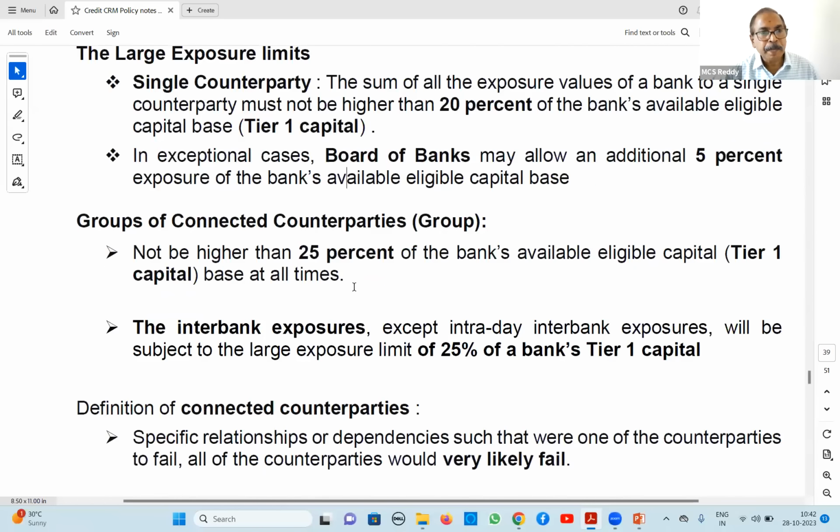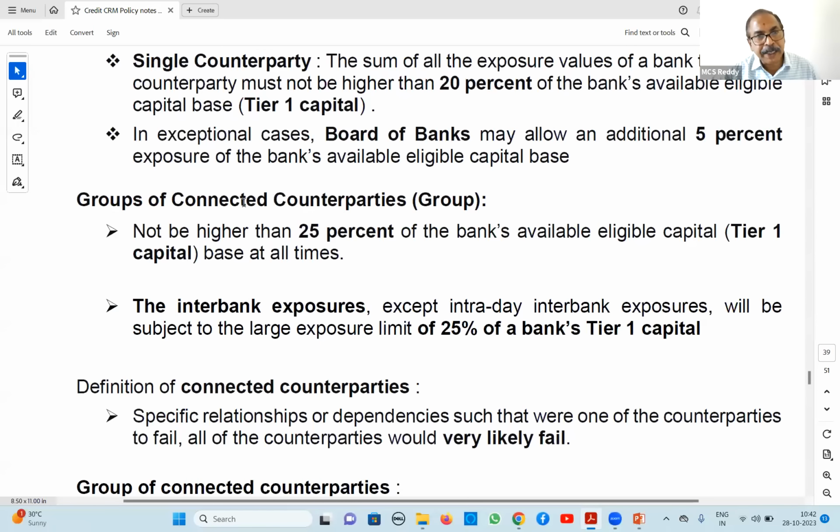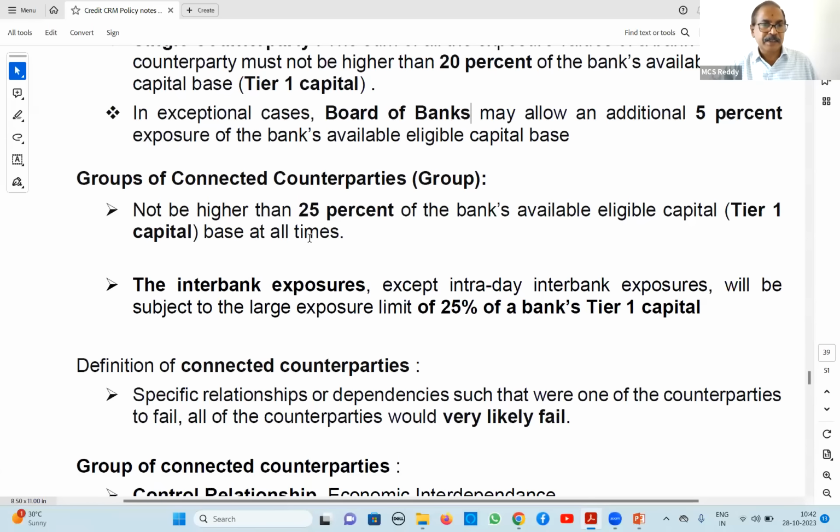Next, groups of connected counterparties. The entire Reliance Group has a 25% ceiling, a single group. Earlier I told you the example of 20,000 crores. The entire group should not exceed that. So for a single corporate, 20% is given, and with board permission it can go beyond that. Suppose the Adani Group comes, and only a single account we have. In that case you can go up to 20 plus 5% extra, up to 25%. If another group comes, all group loans put together should be a maximum of 25%, not more than 20,000 crores. Then whom we call a group, that also we will discuss.